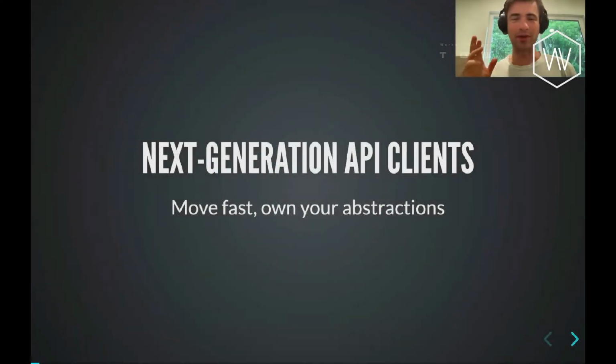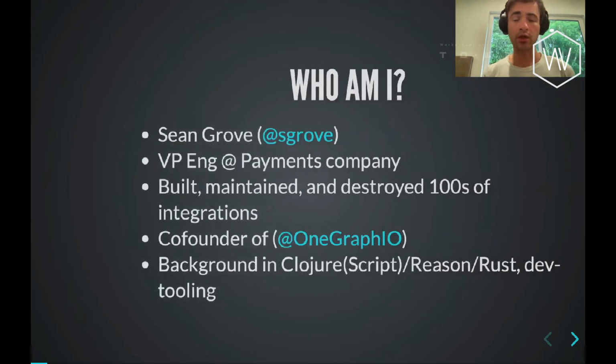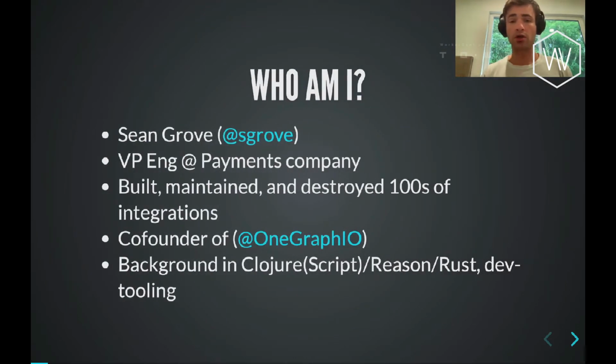I'm going to be talking about next generation API clients for integrations and how you can move much more quickly in your projects with them and still maintain your own abstractions. So a quick aside about me, my name's Sean, coming out of San Francisco. In a previous life, I ran engineering for a payments company where we built and maintained hundreds and hundreds of integrations. That led me to join my current company where we deal with integrations on a massive scale.